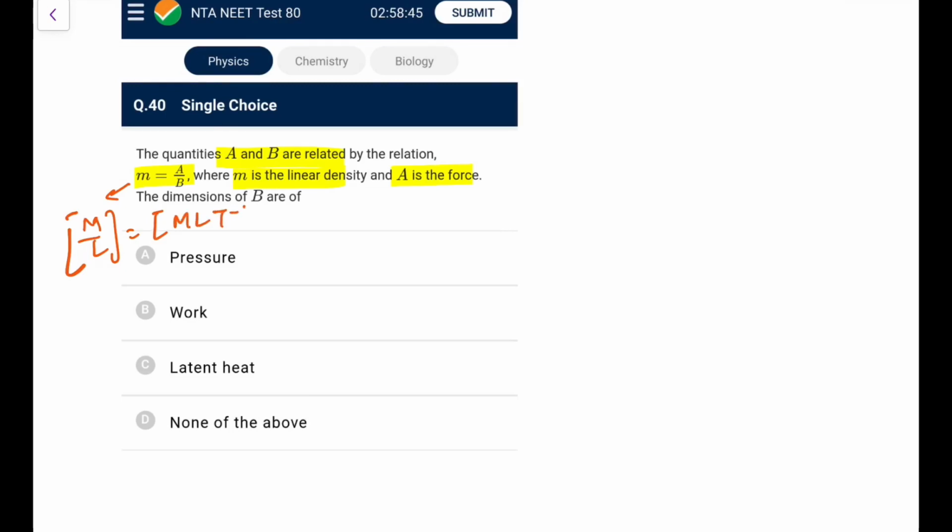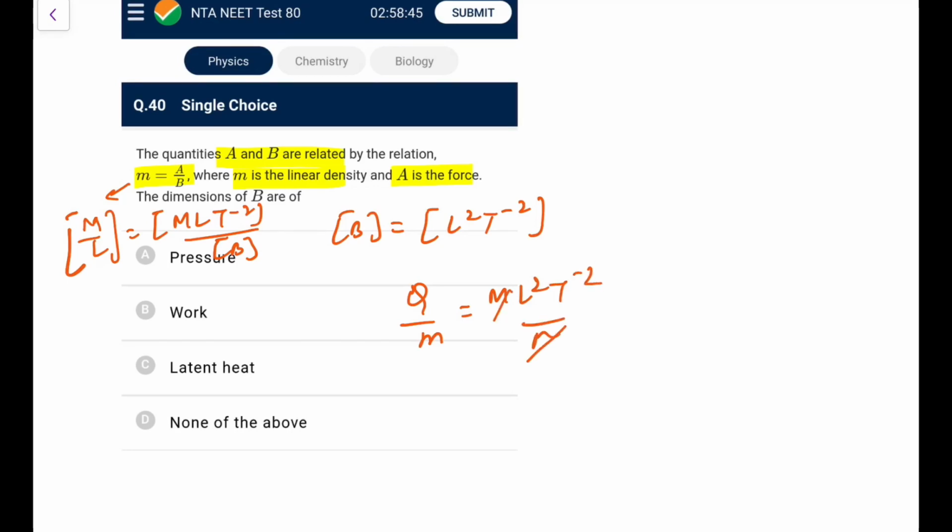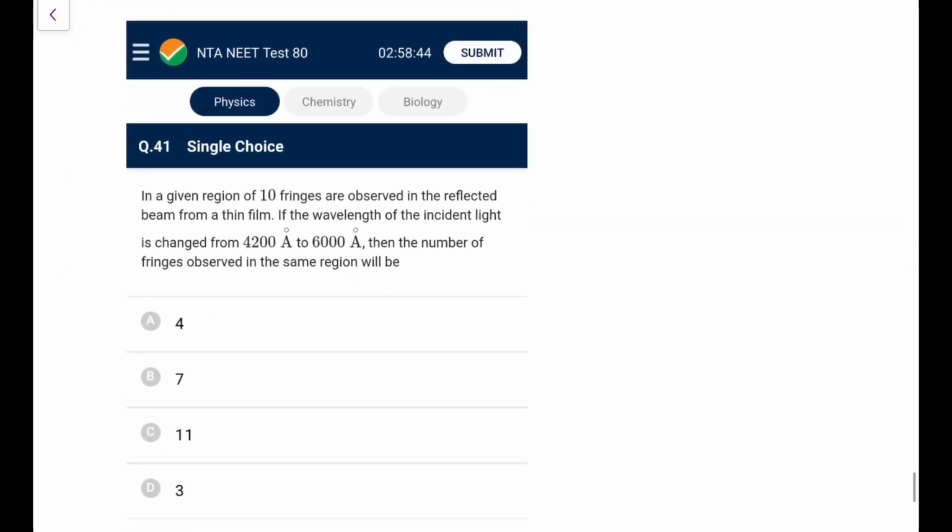This A is force, that is MLT^-2. What is the dimension of B? Definitely cancelling, it would be L²T^-2. L²T^-2 is not of pressure, it is not of work, so it would not be none of the above. It would be latent heat. Let me check latent heat. What do you write it as? Q by M, that is ML²T^-2 upon M. Yes, it is latent heat, so go for option C.